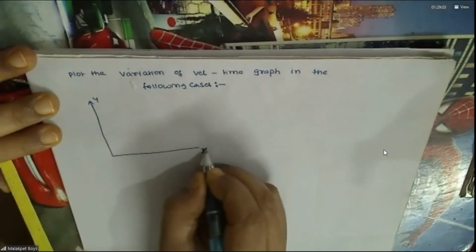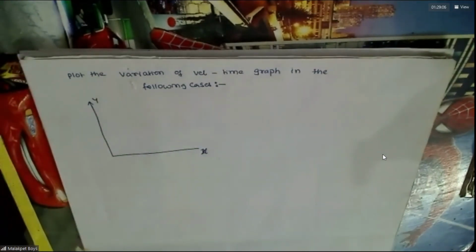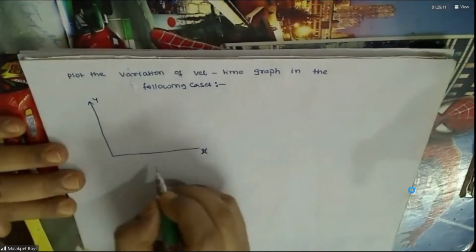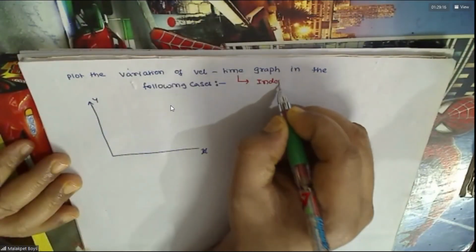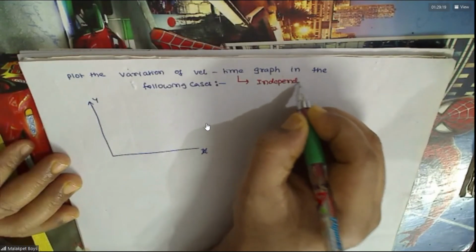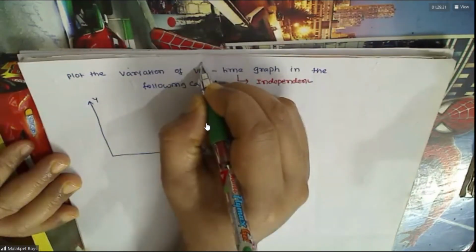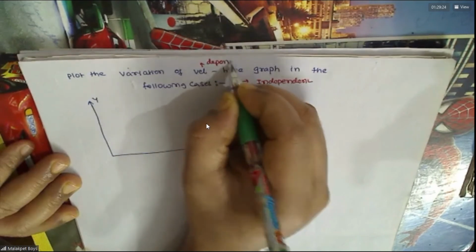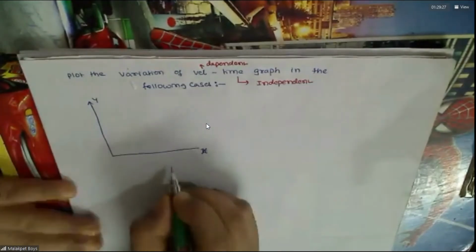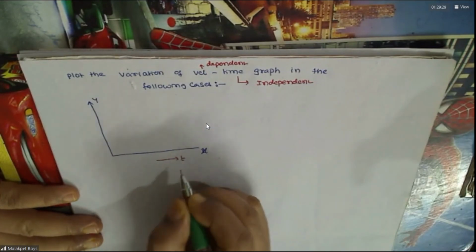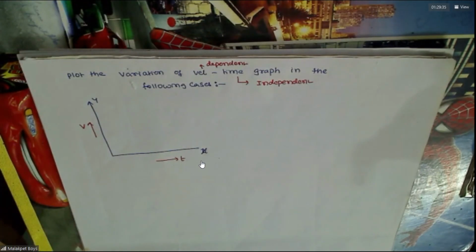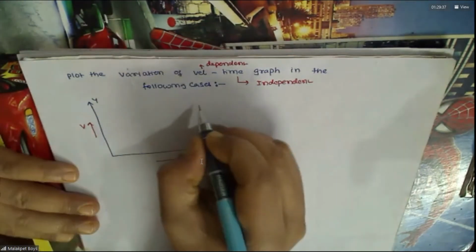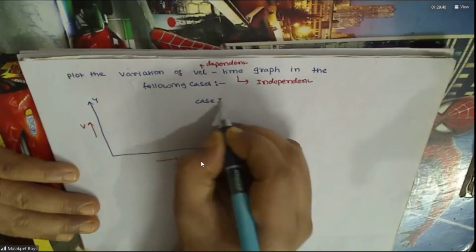This is the y-axis, this is the x-axis. We need velocity-time. So this is independent, and this is dependent. Do you agree with this? So this should be taken here as T. This is V. Now case 1, in a few minutes it will be over.